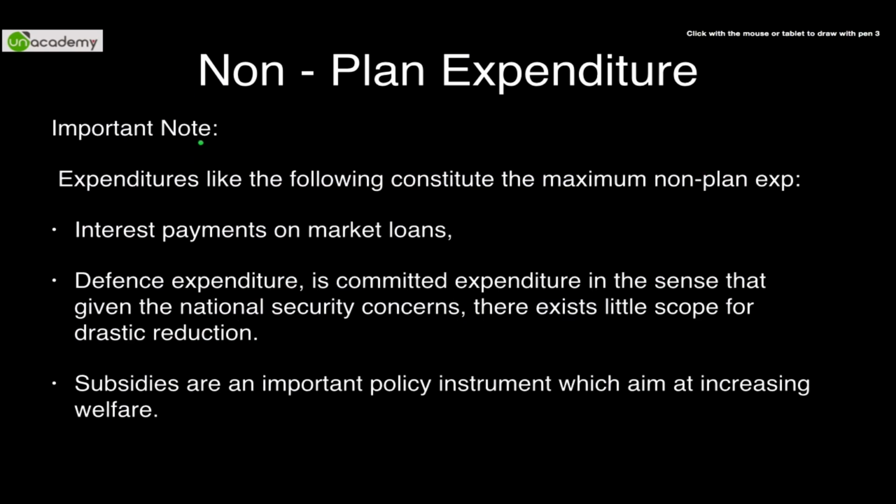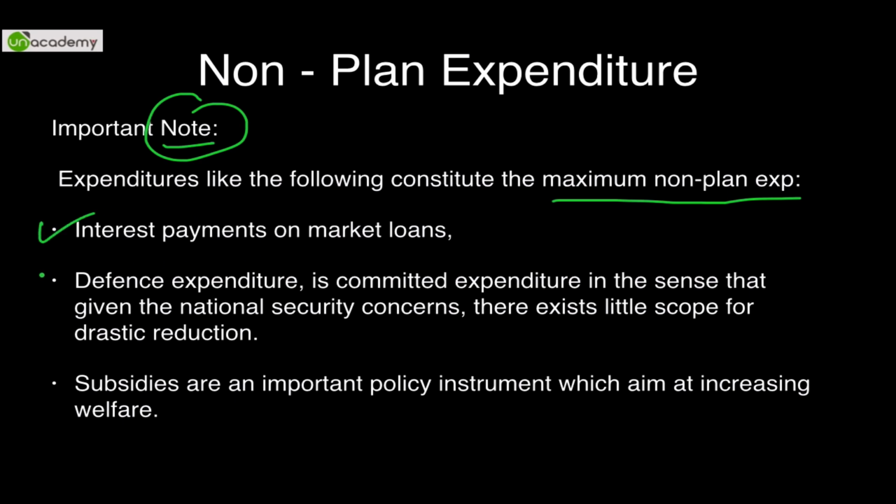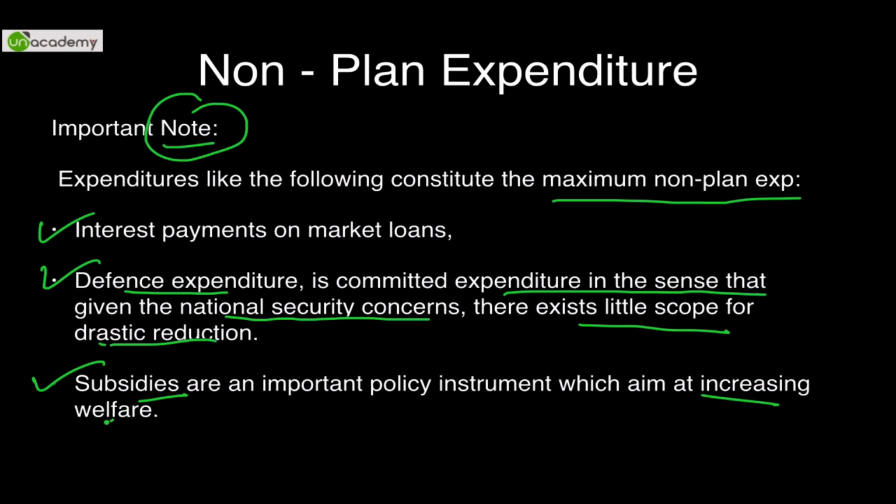Important notes regarding non-plan expenditure: expenditures like the following constitute maximum non-plan expenditures. First is interest payments, as we had just understood. Defense expenditure, again we have understood this, is committed expenditure in the sense that given the national security concerns, there exists little scope for drastic reduction. Hence this has to be done. Subsidies, as you know that we are a welfare state. All these constitute the maximum amount of non-plan expenditures in our country.